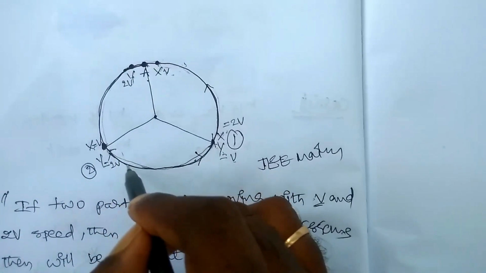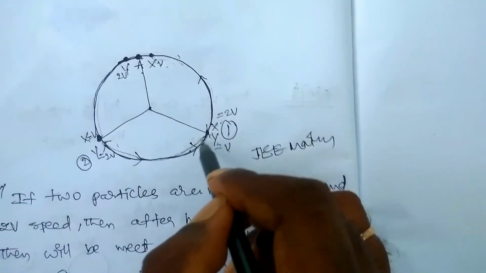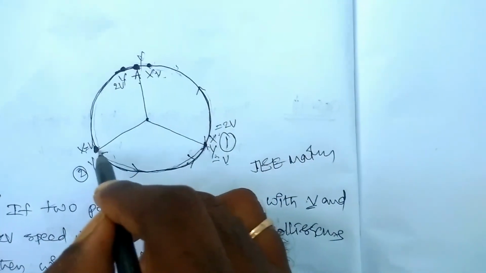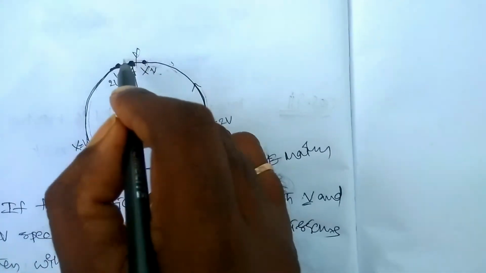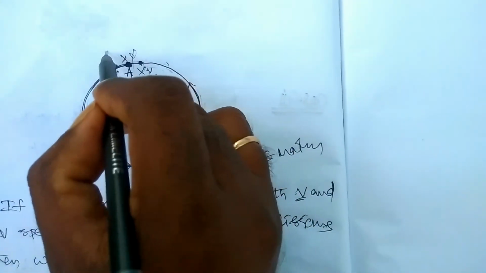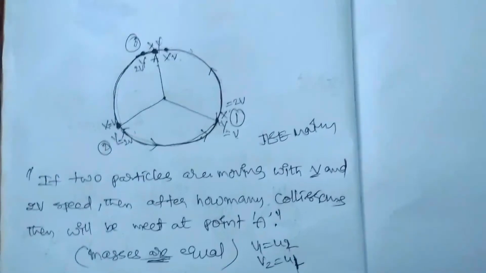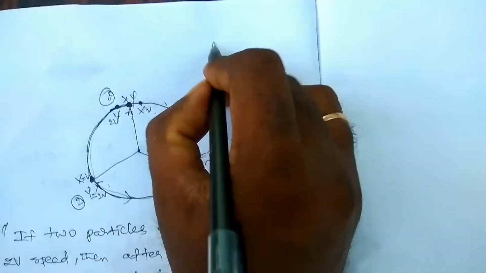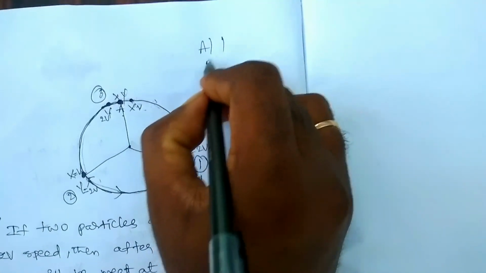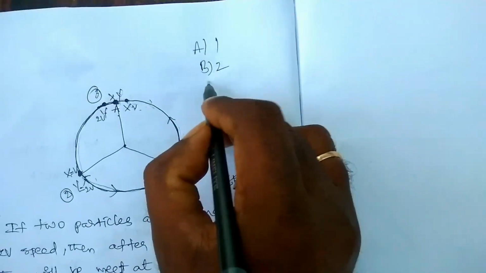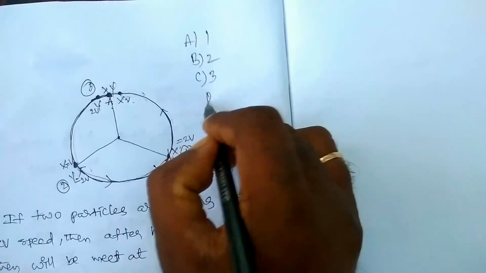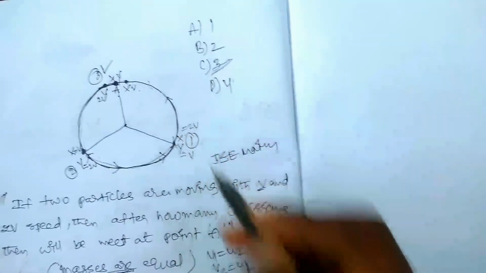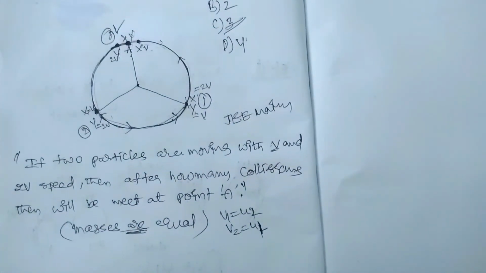Here y comes back again and moves two parts from this point, and x moves one part. This is the third collision. After how many collisions will they meet? The options are A 1, B 2, C 3 and D 4. So after 3 collisions they meet at the same point.